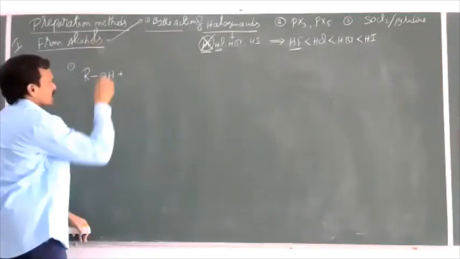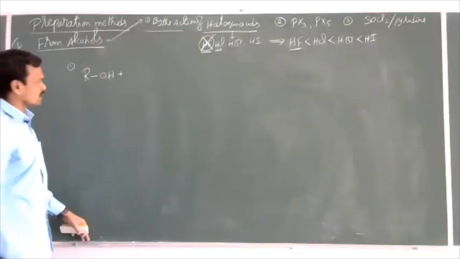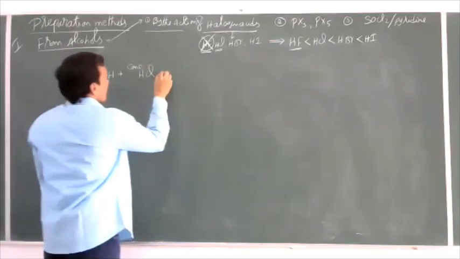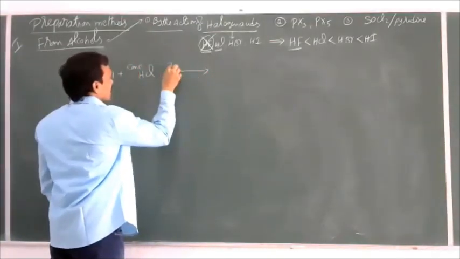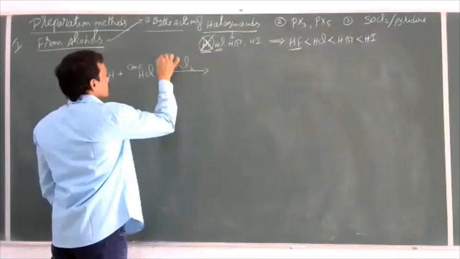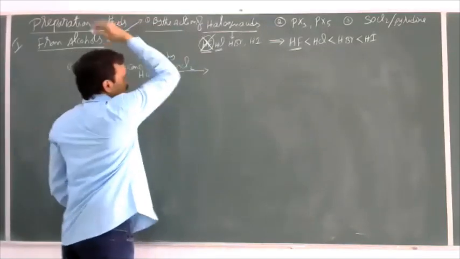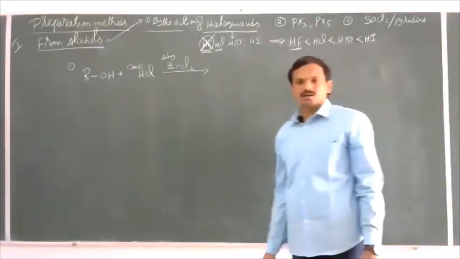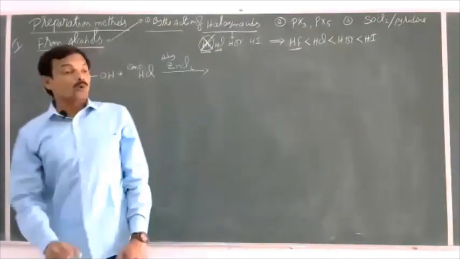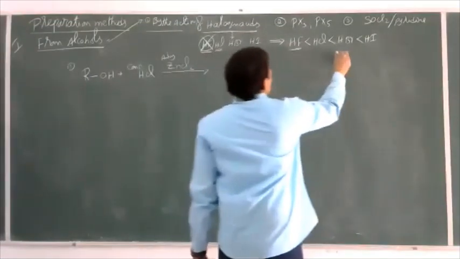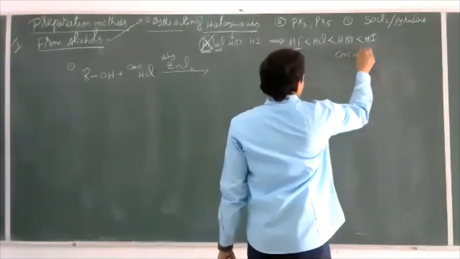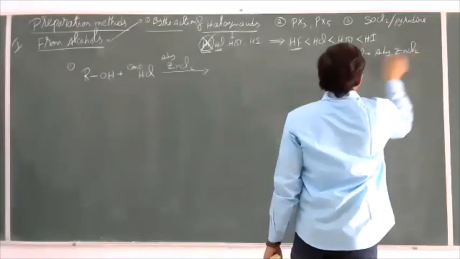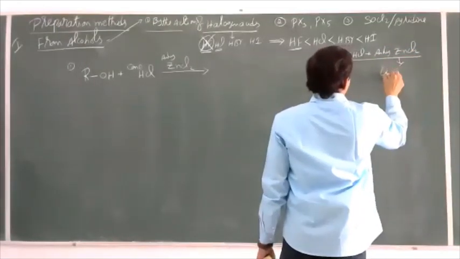So when this alcohol is allowed to react with concentrated HCl and anhydrous ZnCl2, the mixture of concentrated HCl and anhydrous ZnCl2 is called the Lucas reagent.